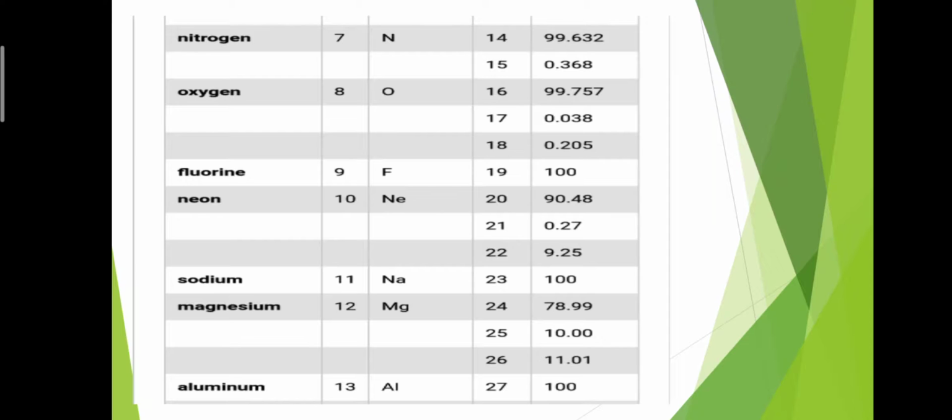And magnesium having atomic mass 26, the abundance of this isotope is 11.01%. Now number 13, aluminium, atomic number 13, symbol Al, atomic mass 27. The abundance is 100%. It means aluminium has no other isotope.